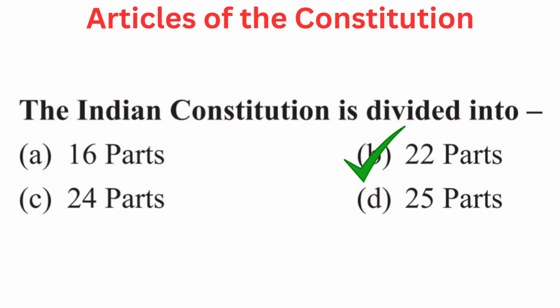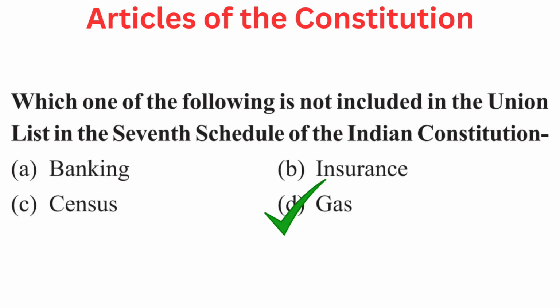22 parts. Your question is, which one of the following is not included in the Union list in the 7th schedule of the Indian Constitution? Your options are A. Banking, B. Insurance, C. Census, or D. Gas. Right answer is D.